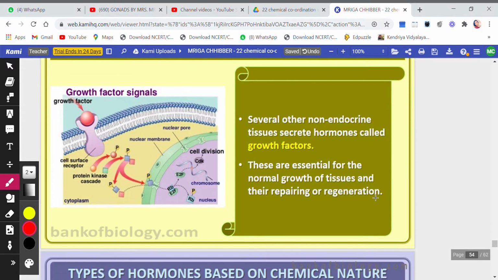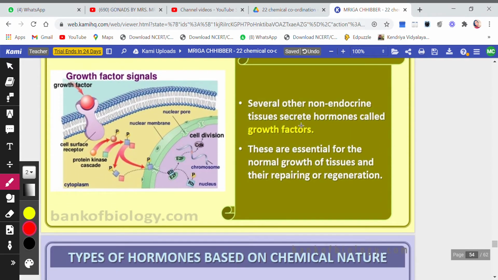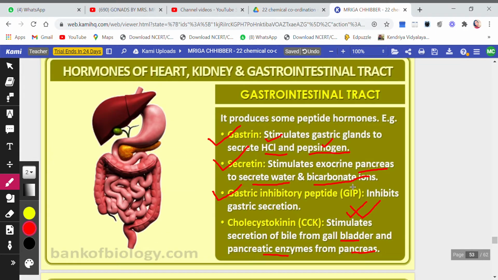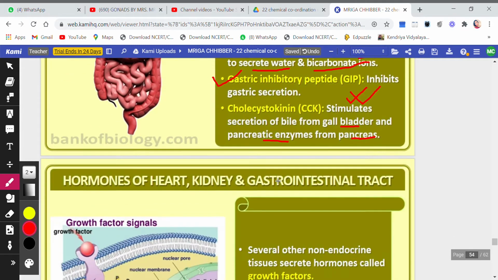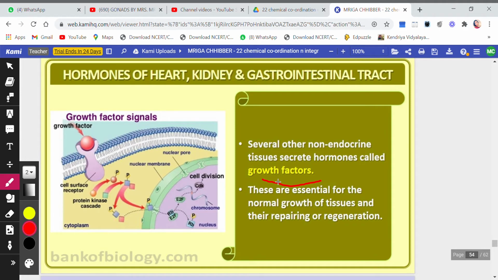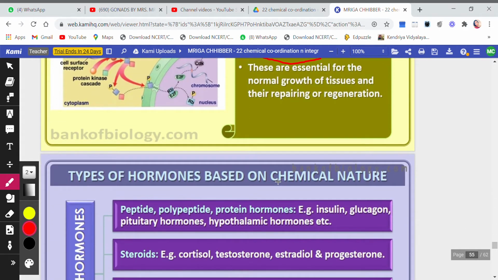Stimulates means it will start the secretion of bile from the gallbladder and pancreatic enzymes from the pancreas. Several other non-endocrine tissues secrete hormones called growth factors. These are essential for the normal growth of tissues and their repair or regeneration. One thing I want to tell you here, children, is not to think that only endocrine glands are responsible for the production of hormones. You can see here that beyond the glands, the heart, kidney and gastrointestinal tract are also responsible for production of a few hormones which can perform various functions.